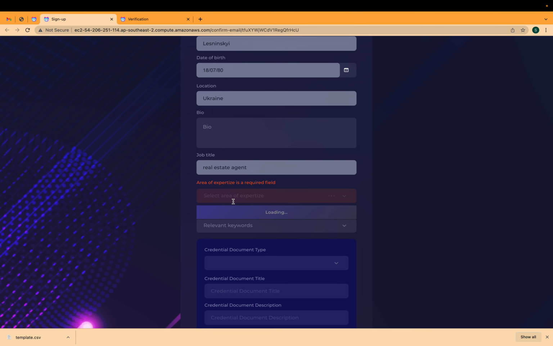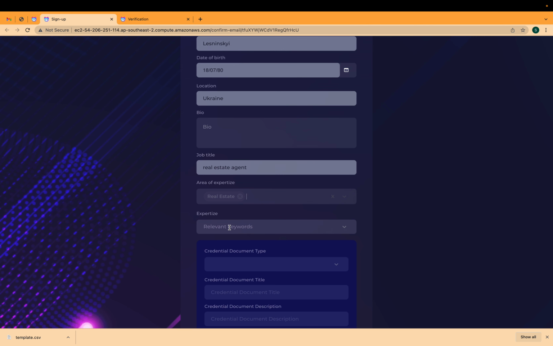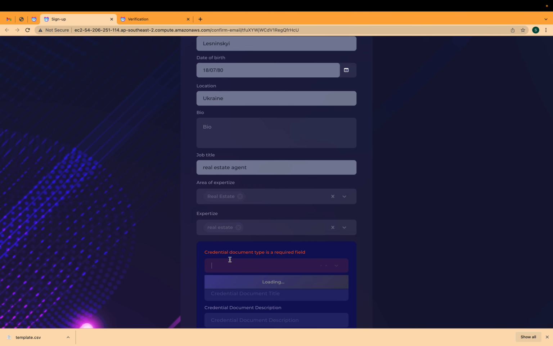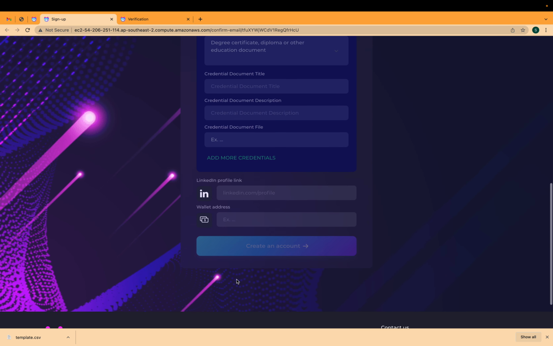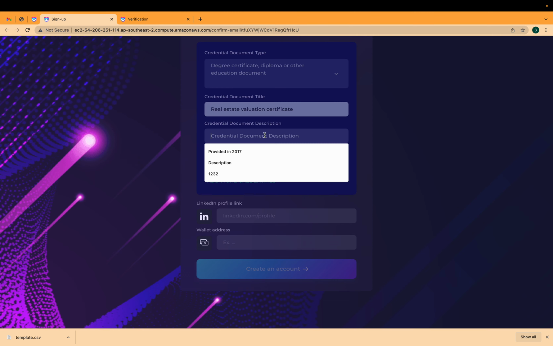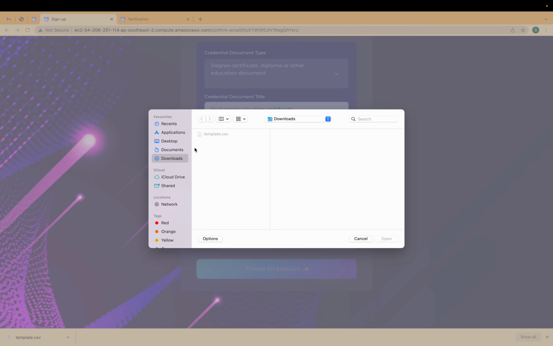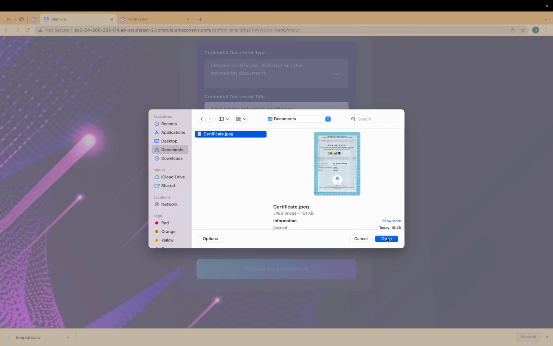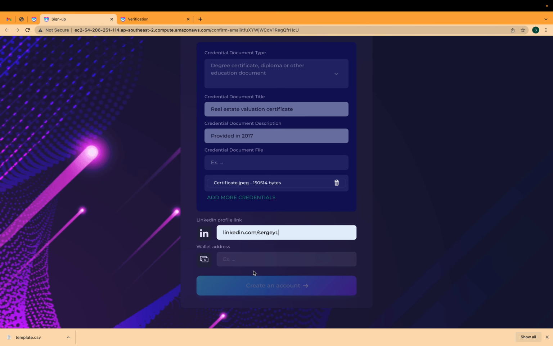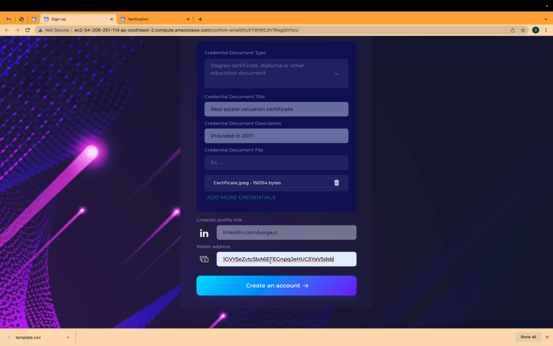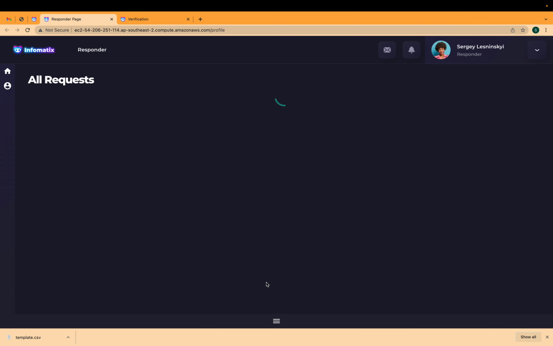Provide the job title, the same area of expertise, so that we can verify the response of the previous account. All right, provide all the documents requested, upload the document itself, provide the link and the wallet address. Using this wallet address, the verifier will be rewarded with the info tokens for all the verification he executes.